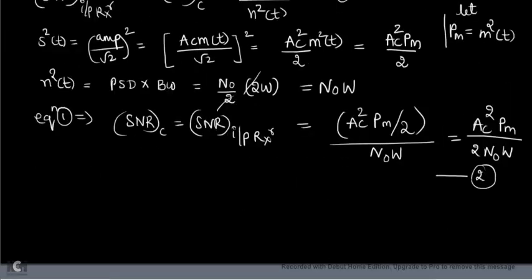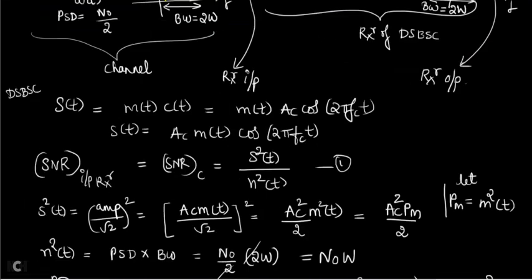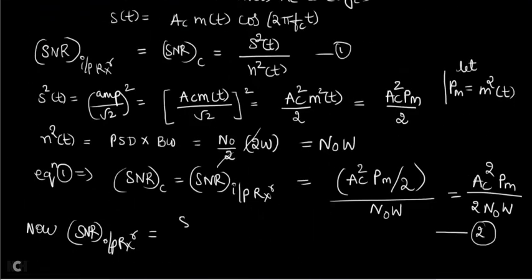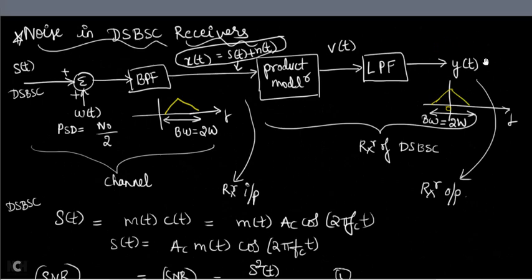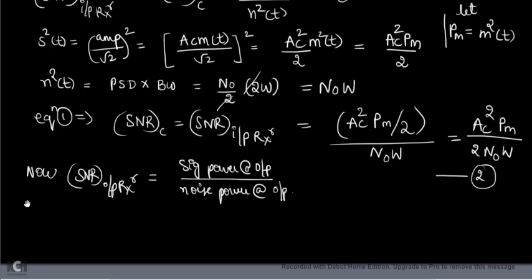Now similarly, in order to find the figure of merit, I want to find the SNR output also. So how do we find the SNR at the output of the receiver? It is equal to the signal power at output divided by the noise power at output. Now, we don't know what is the signal which is coming at the output of the DSBSC wave. So now we will derive what is the signal coming at the DSBSC wave.